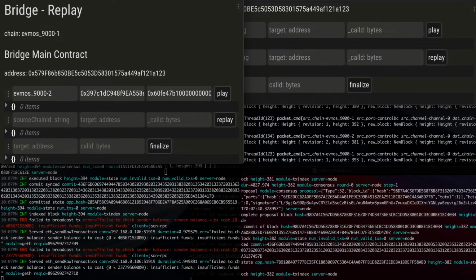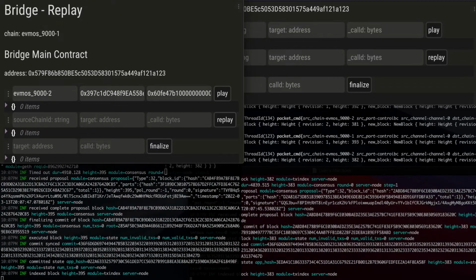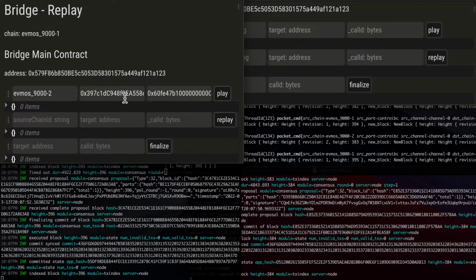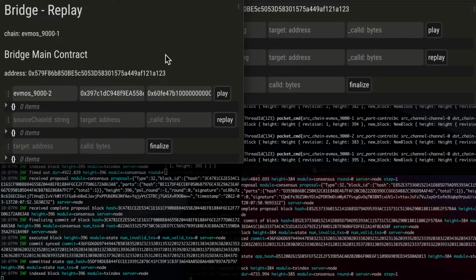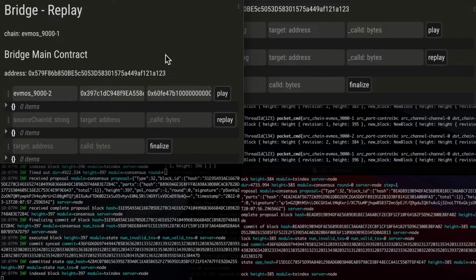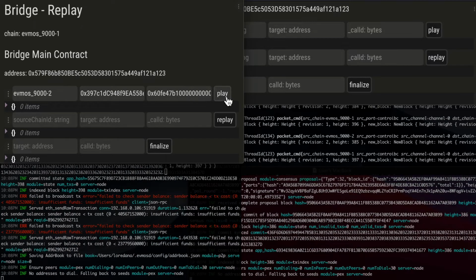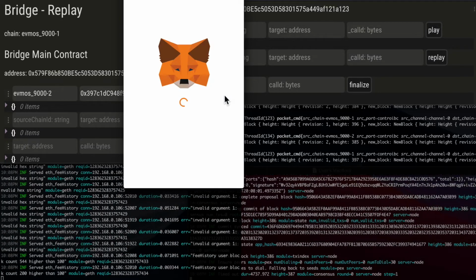This play transaction creates a new state hash for the target contract and stores it in a pending state in the bridge main contract. It also sends an IBC message to the second chain with this new hash. So we'll click on the play transaction.